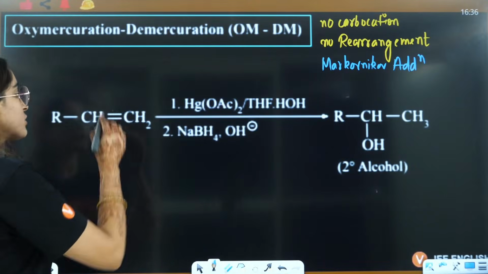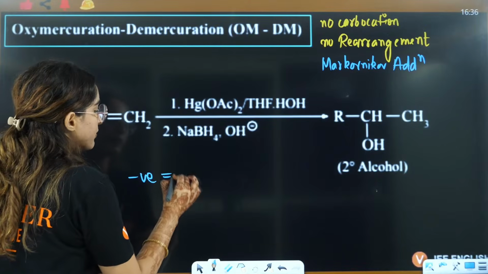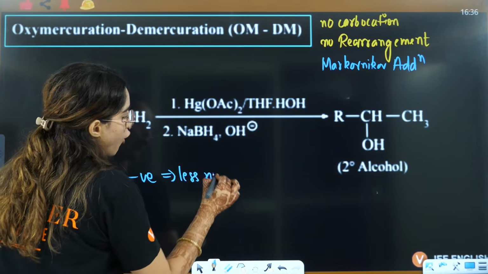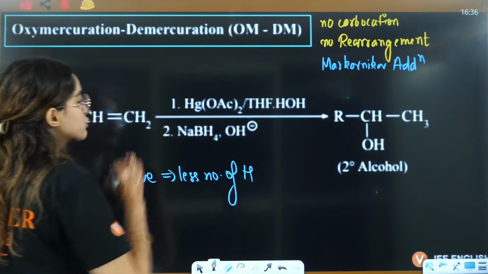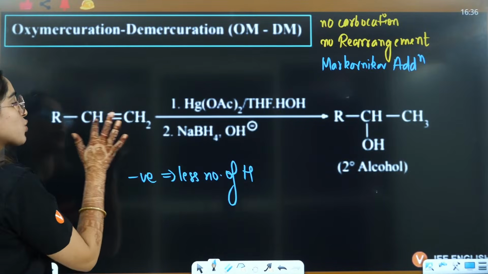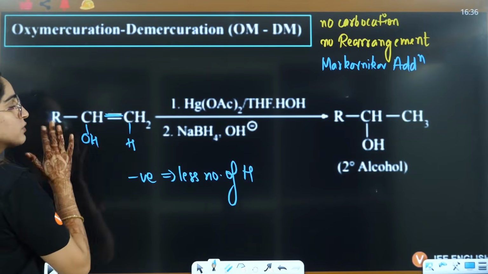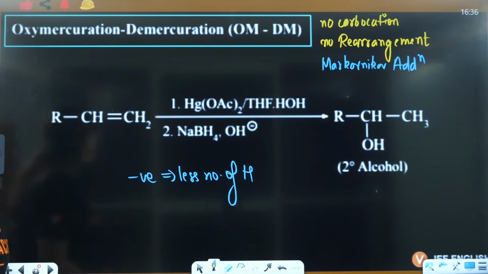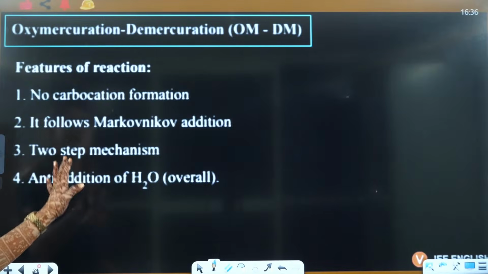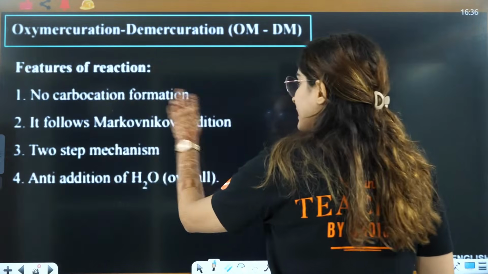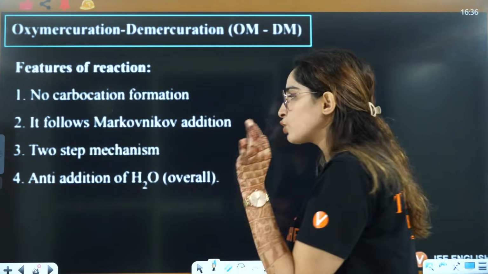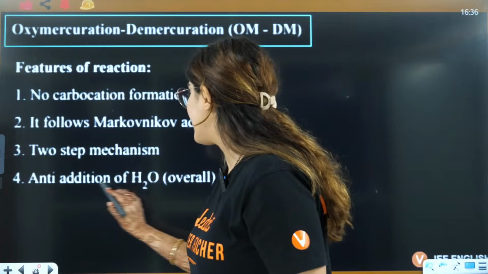So that means the negative part will be attached to the carbon with less number of hydrogens. The negative part, that is OH, is attached to the carbon with less number of hydrogens and the positive part is attached here. This will be converted to a single bond, and that will be your answer, right? So no carbocation, it follows Markovnikov's two-step mechanism and anti-addition of water.